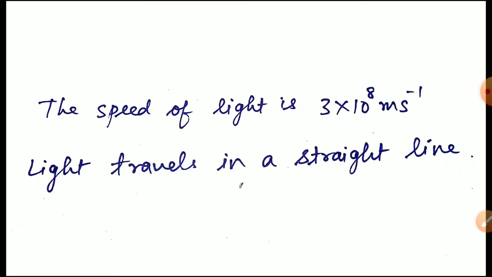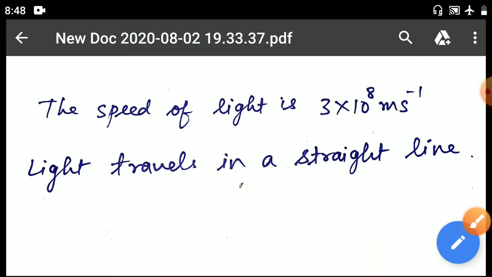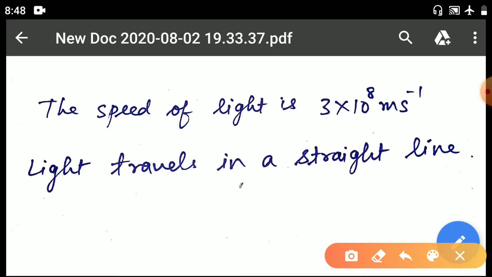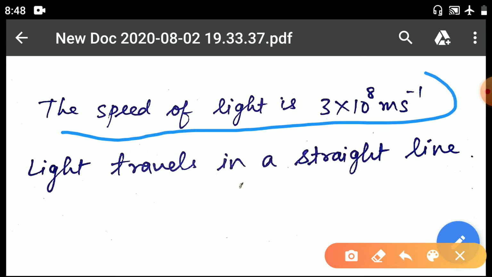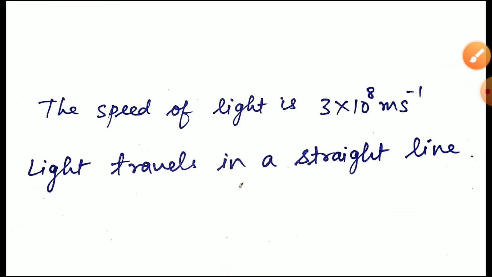And light has a very great speed. The speed of light is 3 into 10 to the power 8 meter per second. This value you have to remember, because you already studied it in the 9th class also. The speed of light is what? 3 into 10 to the power 8 meter per second. Most of the time it will be used, and in numericals also we use this. And one more thing which we studied in lower classes: light travels in a straight line.